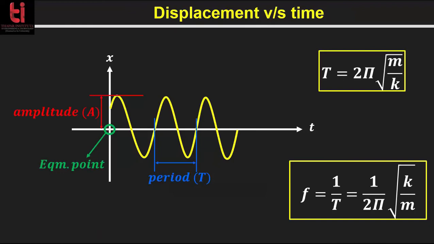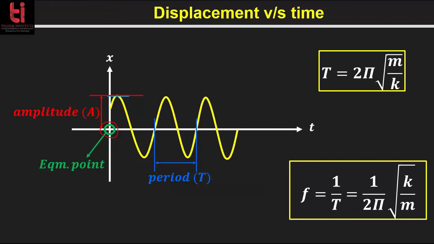So this is the graphical representation of x = A cos(ωt + φ). We can say that the motion of an object in simple harmonic motion is sinusoidal. What do we mean by that? We mean that values like displacement, velocity and acceleration vary in the shape of a sine and cosine curve. This is the equilibrium point. It is the amplitude.